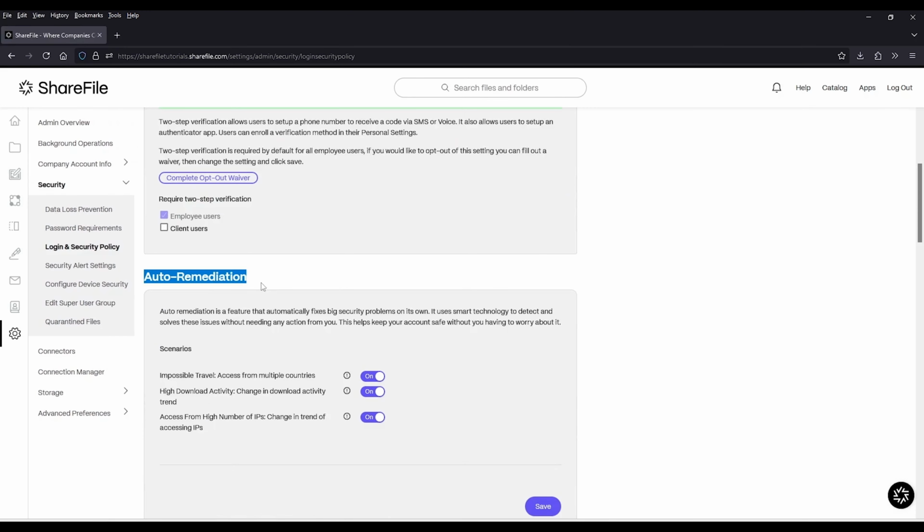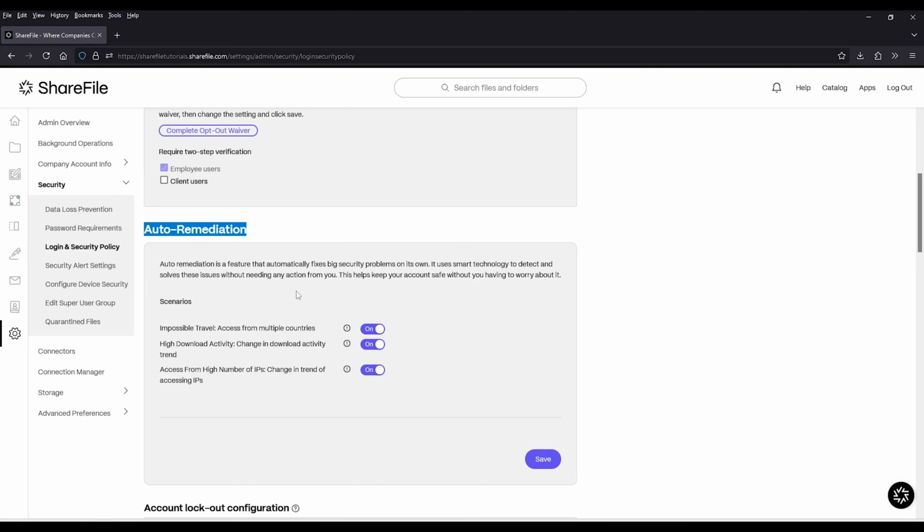And now this auto remediation field is here. And here we're checking against a handful of possible scenarios and then automatically taking action. And taking action in this case is we force a password reset. So in a scenario where, let's just say, an account is compromised and we detect the impossible travel, aka they teleported across the globe and they're logging in from different locations, we can detect that automatically and then immediately take action. So in these scenarios, you're not relying on an email notification or reporting or anything like that.